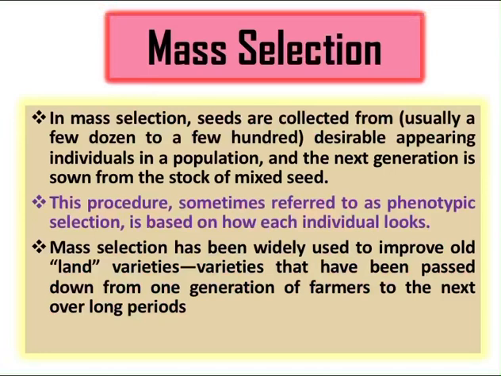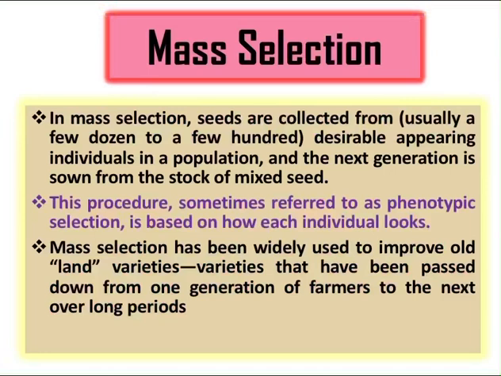So mass selection has been widely used to improve old land varieties. For example, A is a variety of a Bellari. So we need to improve this old, very conventional, very popular variety which the Bellari farmers are using to cultivate. So this mass selection will usually be used to improve old land varieties, that is, varieties that have been passed down from one generation of farmers to the next over a long period.